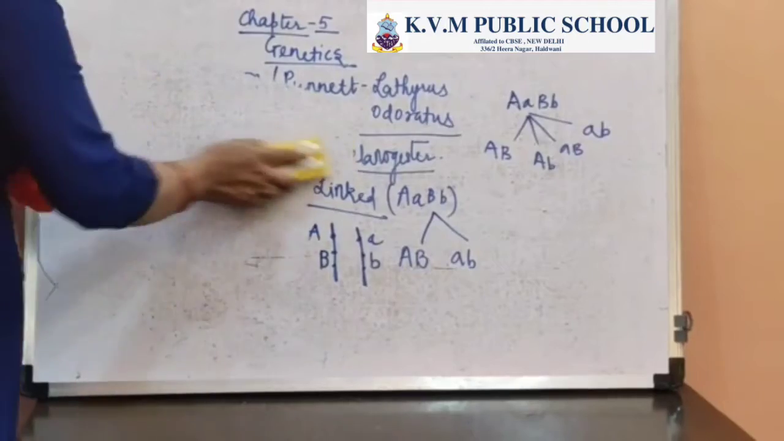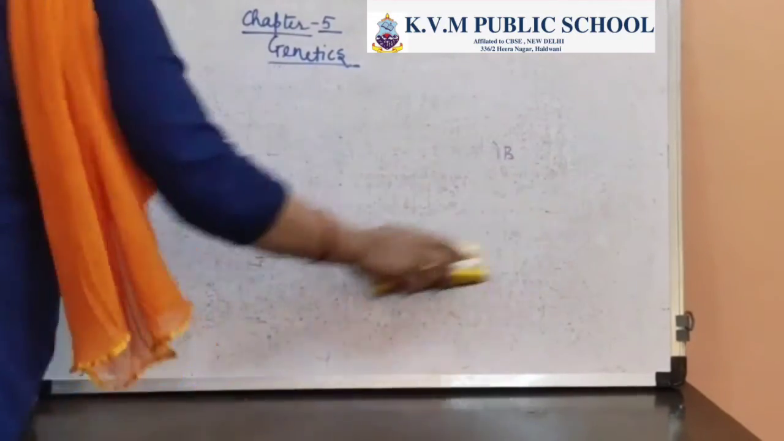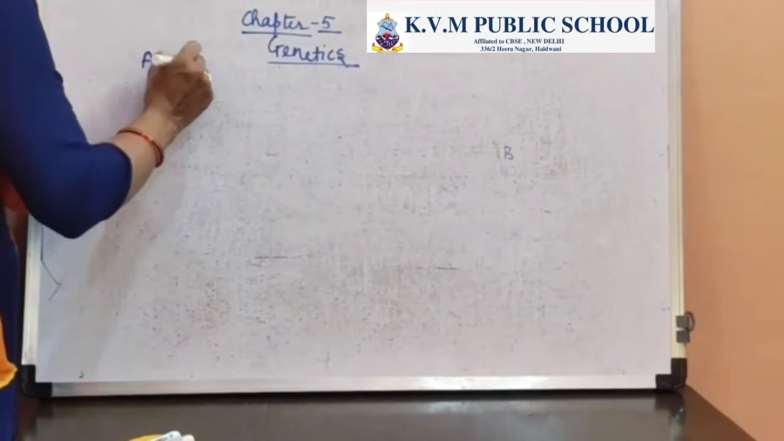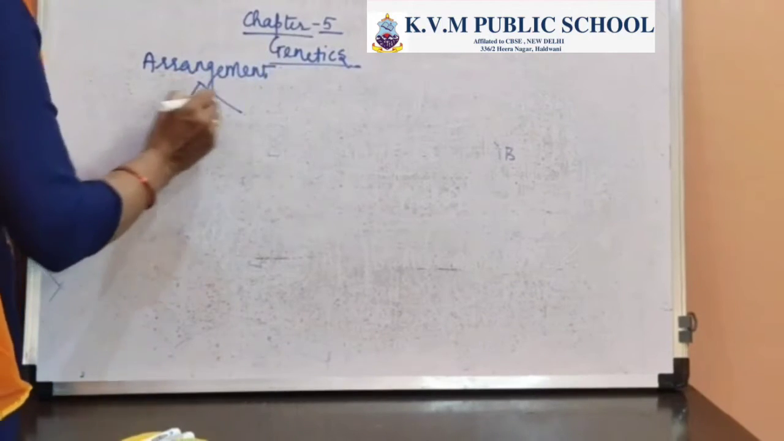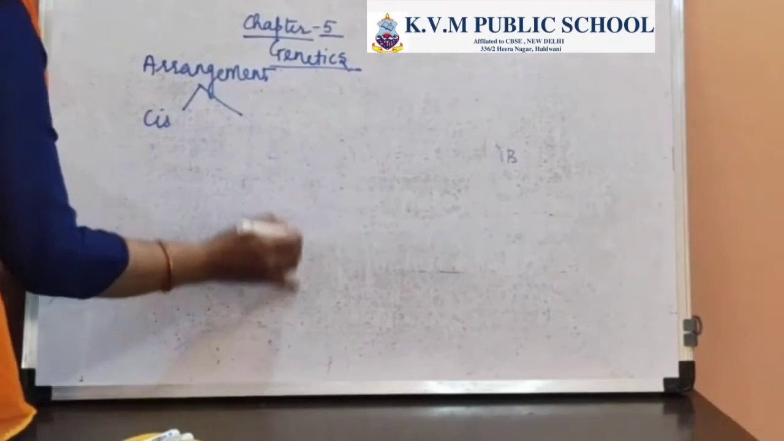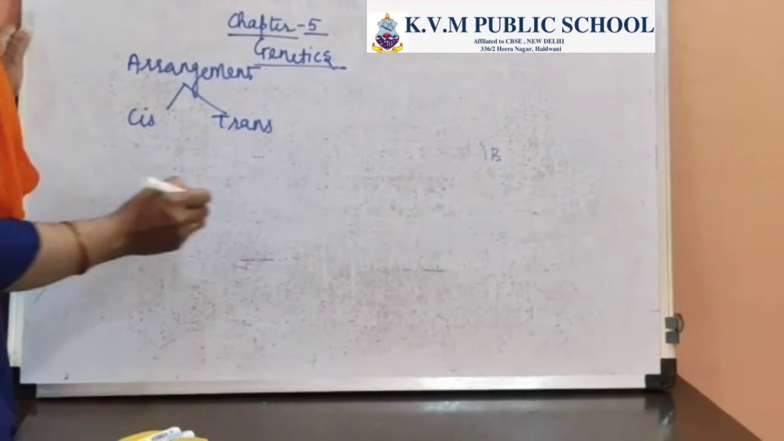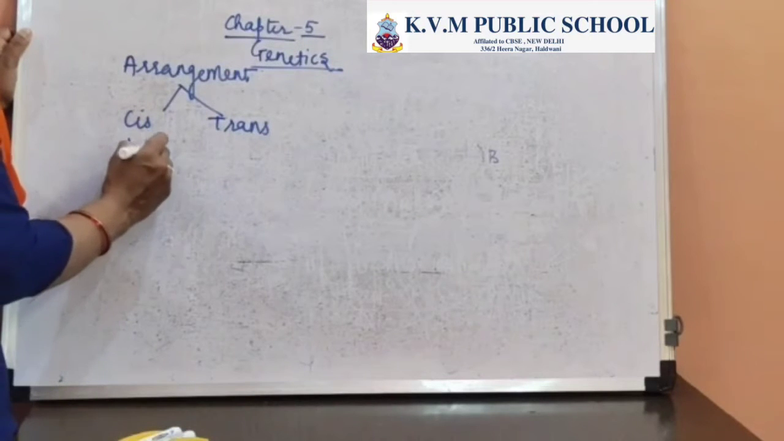Now if I talk about the arrangement, it could be either the cis arrangement or the trans arrangement. So when we are discussing the concept of arrangement of linked genes, either there could be the cis arrangement or there could be the trans arrangement. Now the cis arrangement is the arrangement of the genes on a loci.